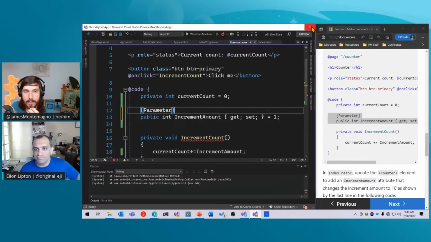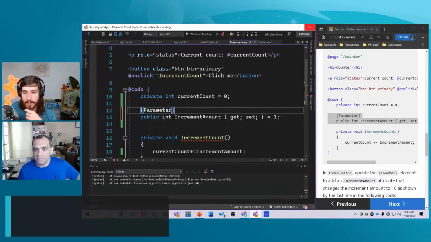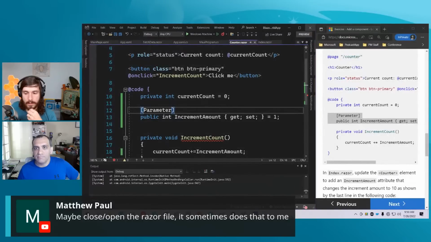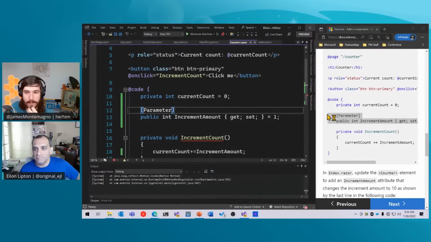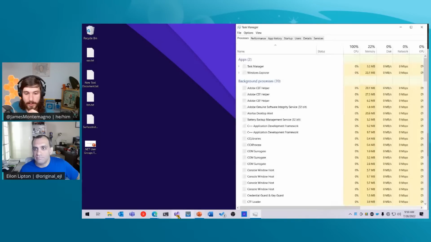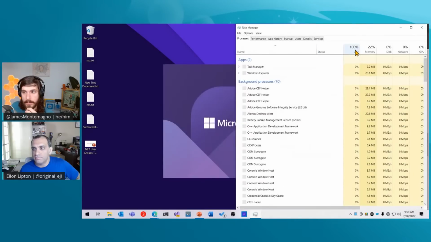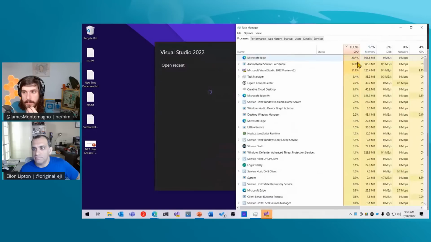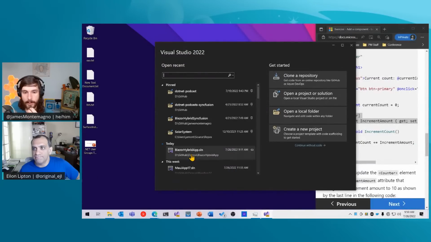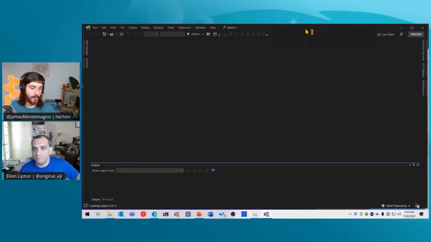Okay. Let me go ahead and shut it down really quick. I feel like maybe there's a lingering task of something doing something on my machine, which doesn't seem ideal. Okay, let me go ahead and open this app again. There we go. Everything seems 1,000 times faster now. So we'll see how that goes.